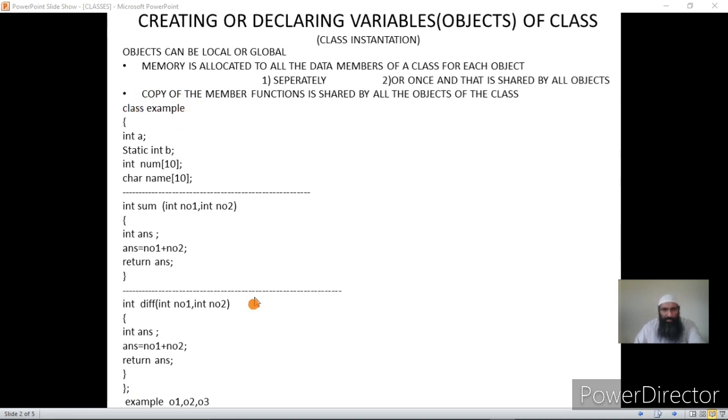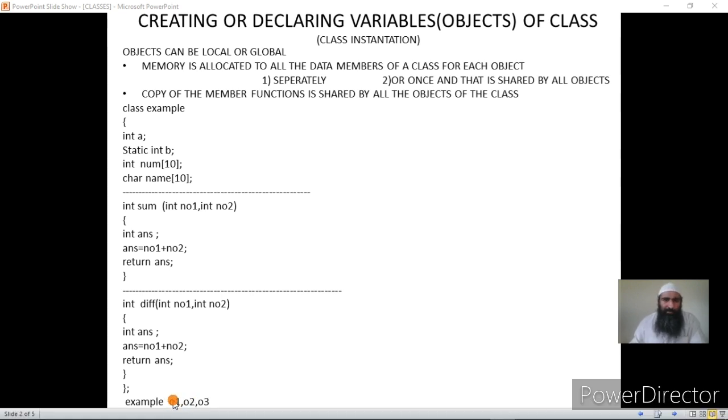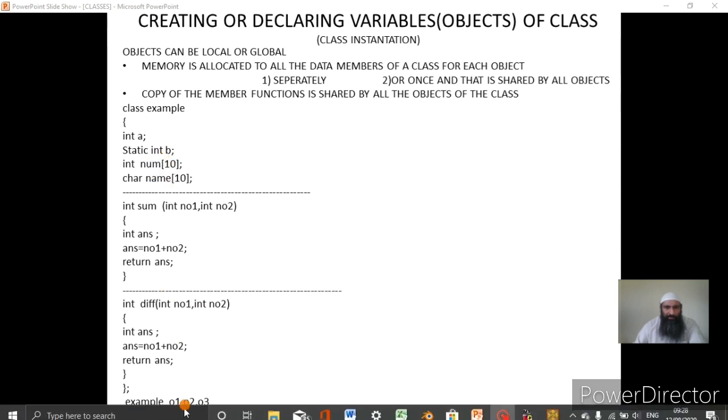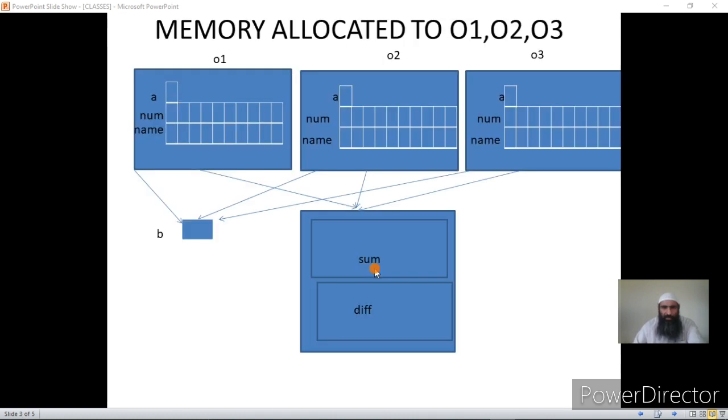Through this template I will be creating different objects which will be inheriting the properties of the example. Inheriting the properties of example means whatever structure I have defined for the example will be inherited by them, and they will be able to access the functions in the class with the help of the dot operator. The dot operator can be used to access the data members as well as function members of a class. We have also shown that earlier. Now let us see how memory is allocated to the class.